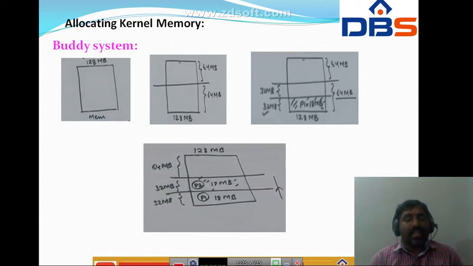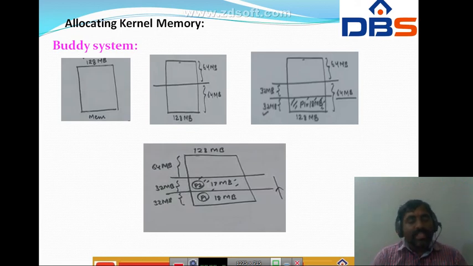Whereas we have one more thing, that is slab allocation. A slab is one or more physically contiguous pages. A cache consists of one or more slabs, with a single cache for each unique kernel data structure. So there is a separate cache for the data structure representing the process descriptor, a separate cache for file objects, and at the same time a separate cache for semaphores. Each cache is filled with objects, instantiations of the kernel data structure the cache represents.